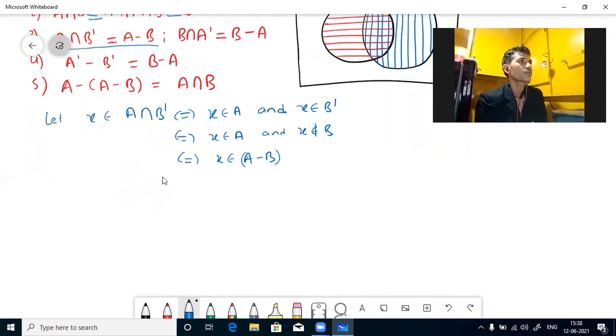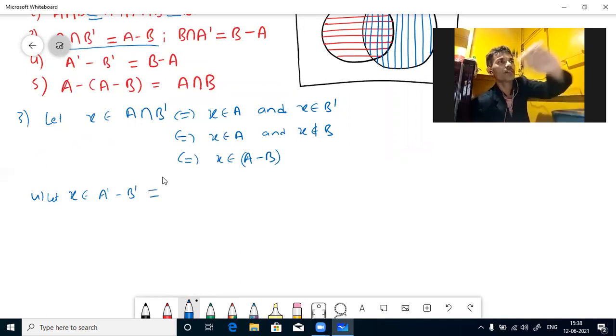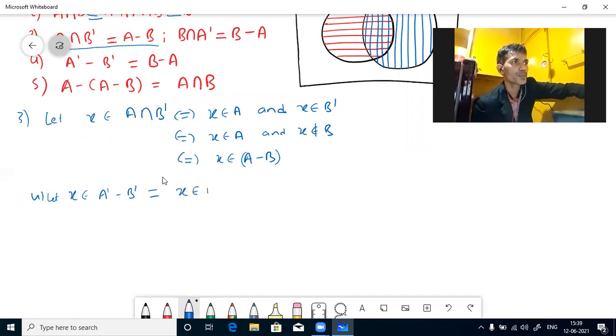And also we can do the fourth one. Take A complement minus B complement. That is equal to B minus A; we will prove it. Here X belongs to A complement. Minus means it is not there in the second set, so X does not belong to B complement.